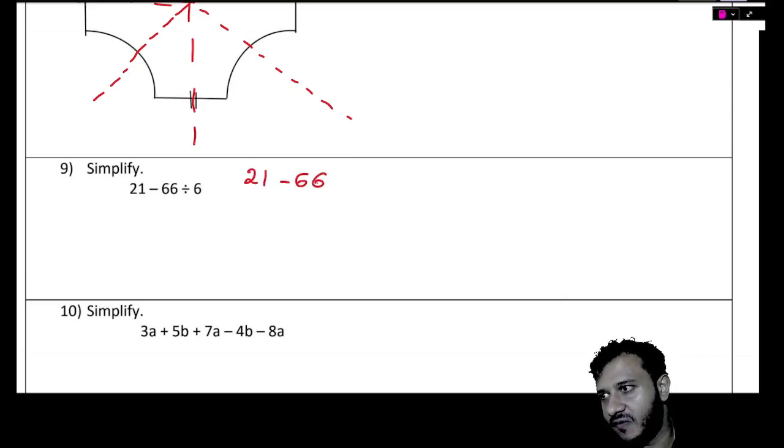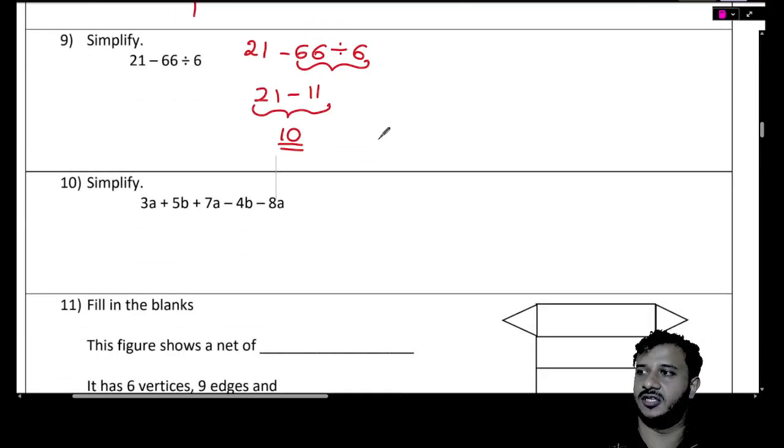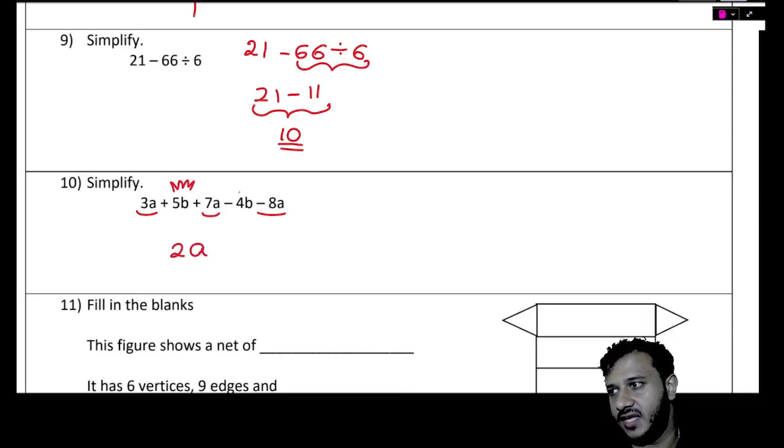Now, can somebody quickly shout out? What should I do first? Division. So 21 minus 66 divided by 6? 11. 21 take away 11? 10. 10 is the answer. Very good. Then put there 3a, 7a minus a, 8a. 3a and a 7a, that's 10a. 10a minus 8a, that's 2a. 5b minus 4b, that's just 1b.